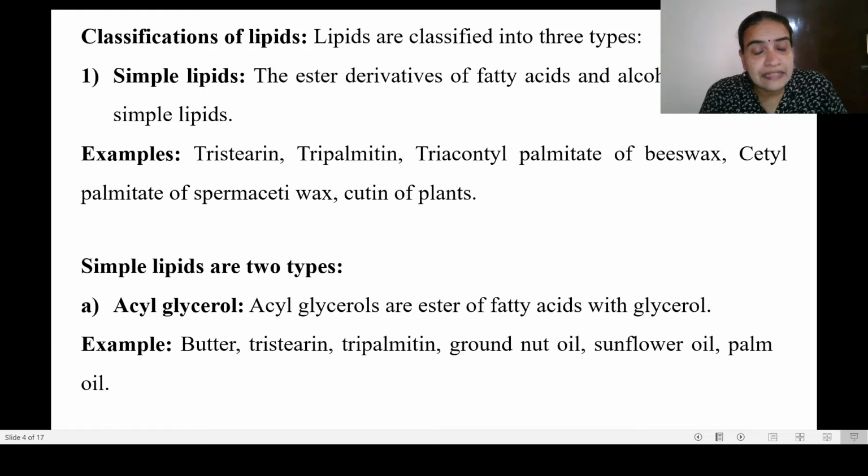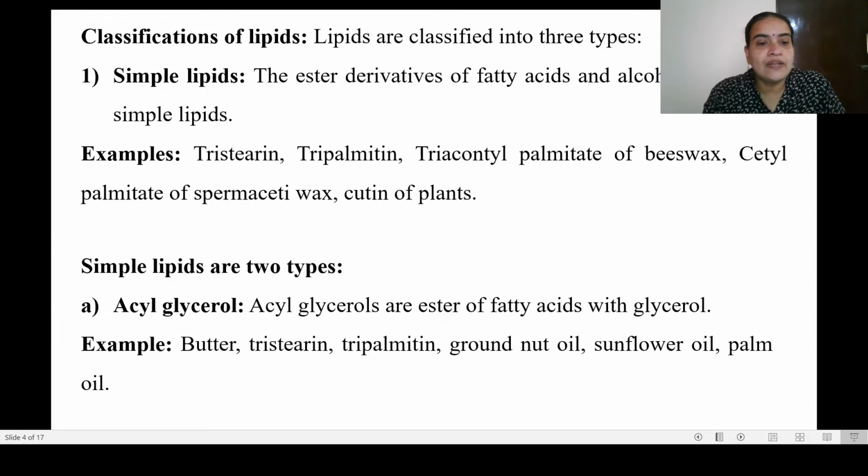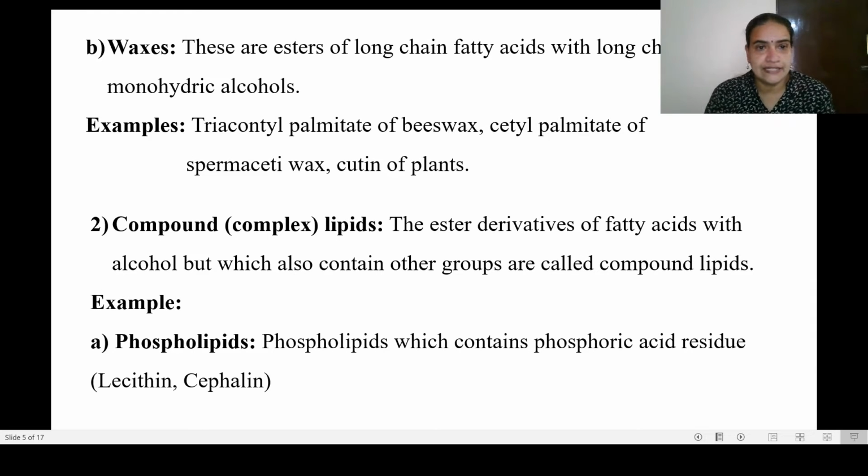Then the simple lipids again can be classified into acyl glycerol and waxes. Acyl glycerol means they are esters of fatty acid with glycerol. They can be butter, then tripalmitin, tristearin, etc.